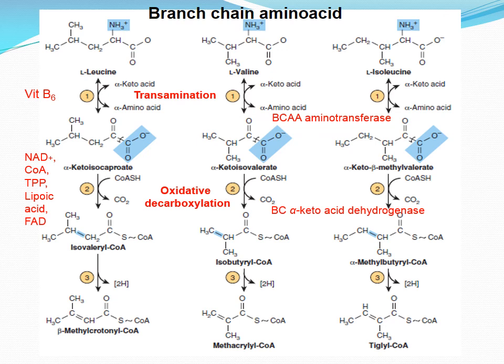Number 4, protein kinase, and number 5, protein phosphatase. Protein kinase and protein phosphatase regulate activity of the branched-chain alpha-keto acid dehydrogenase complex via phosphorylation, which causes inactivation, and dephosphorylation, which causes activation.